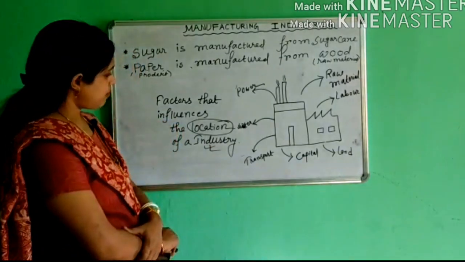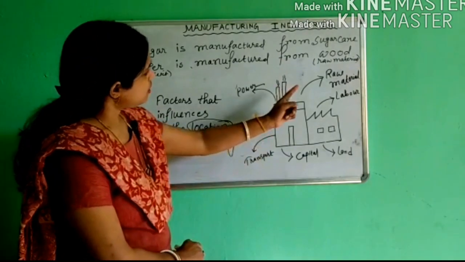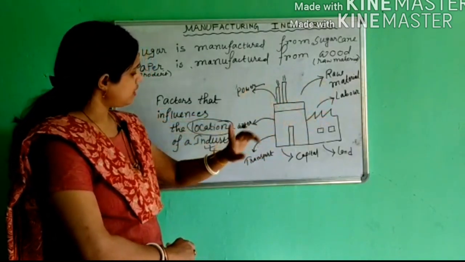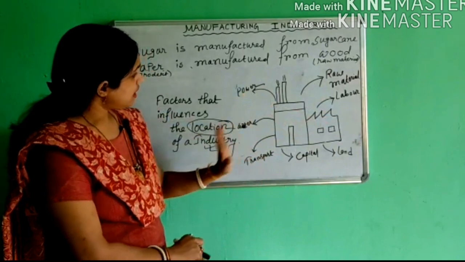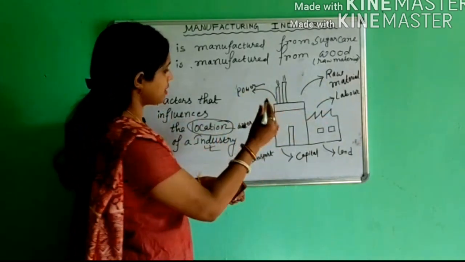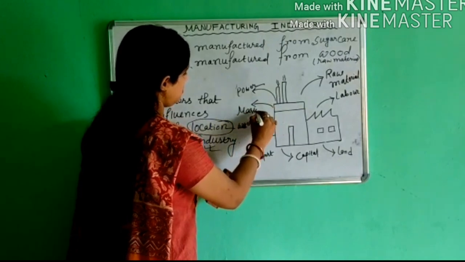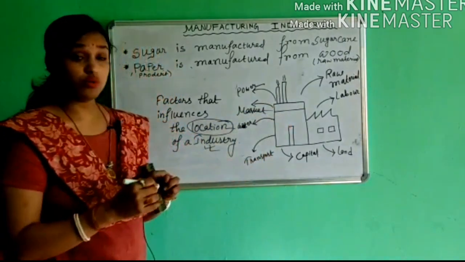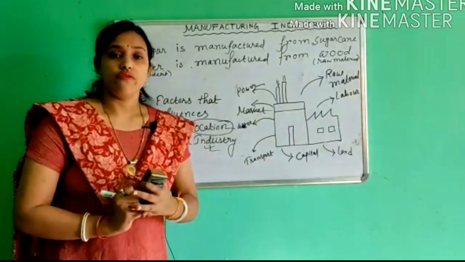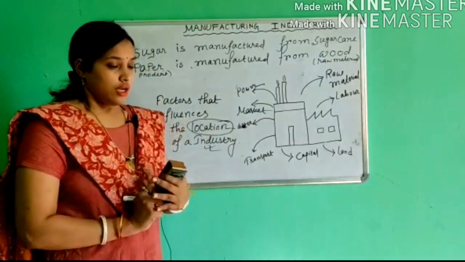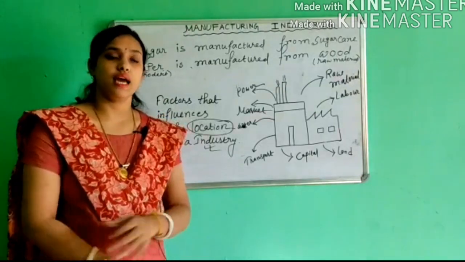Raw material is completed, labor also, power, then transport. Then another important factor is the market. Market is also an important factor that influences the location of an industry.